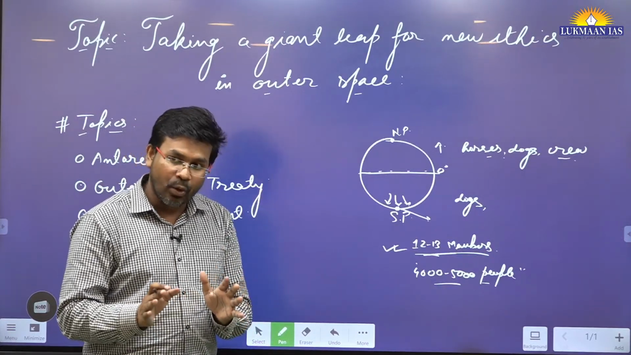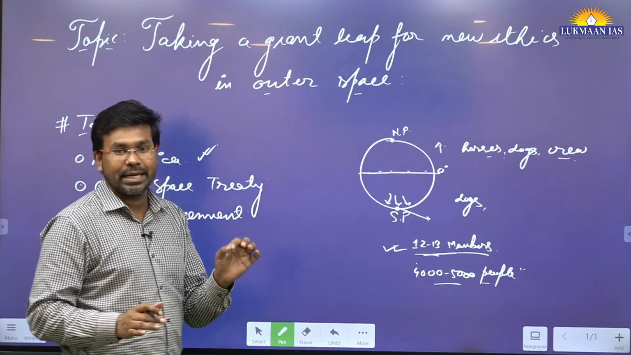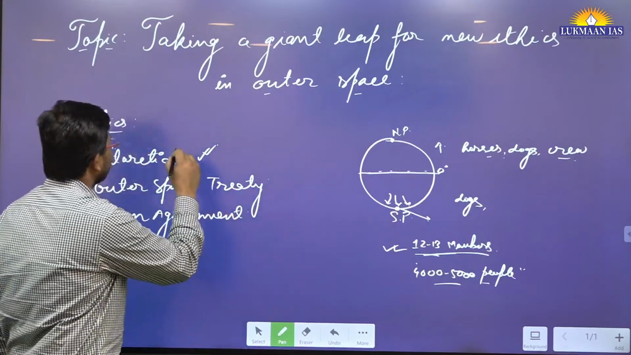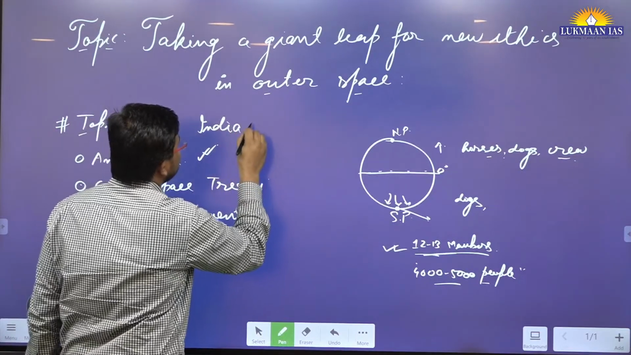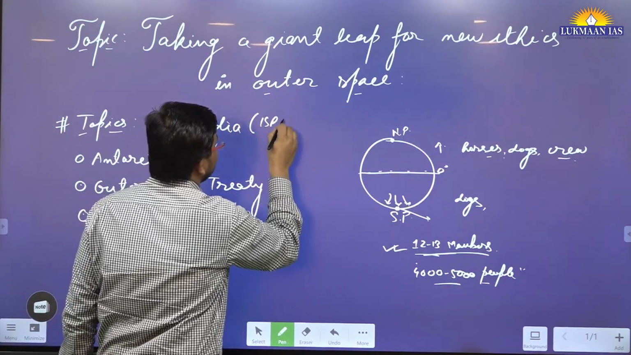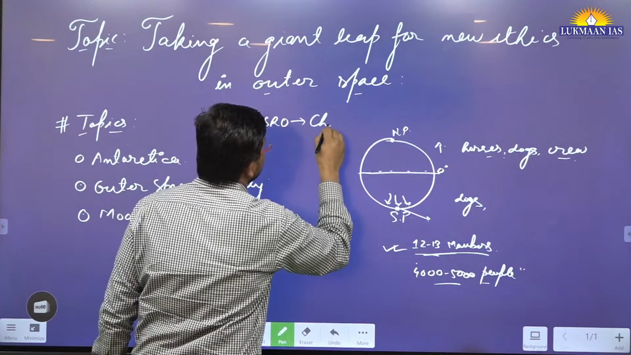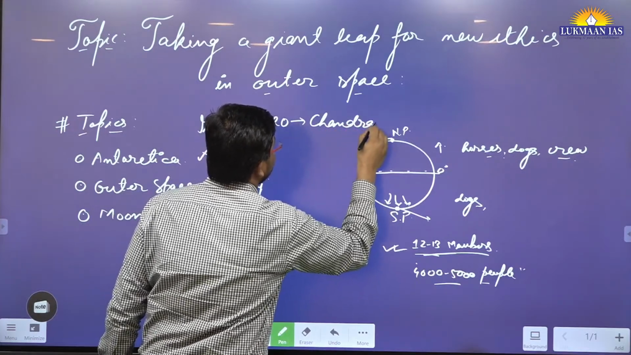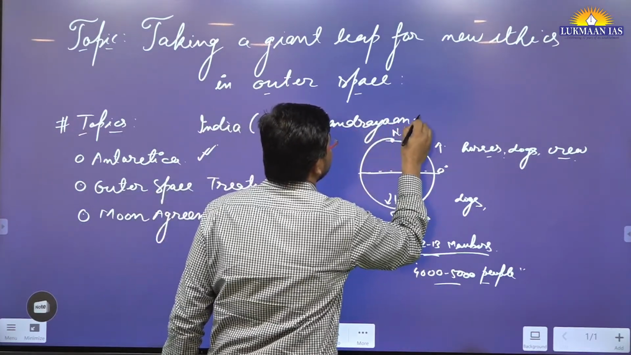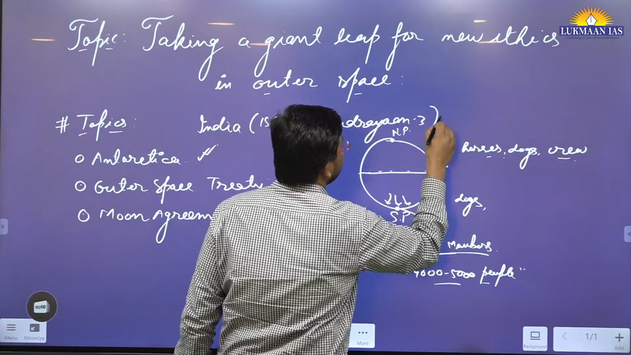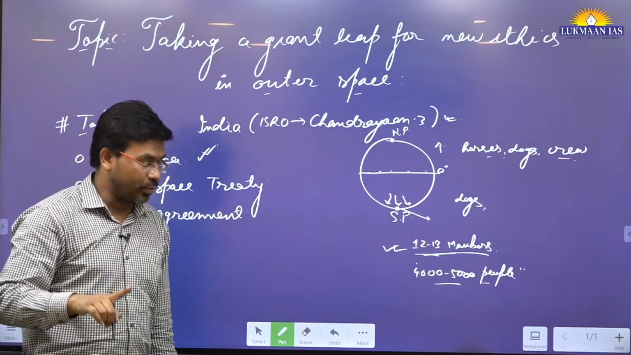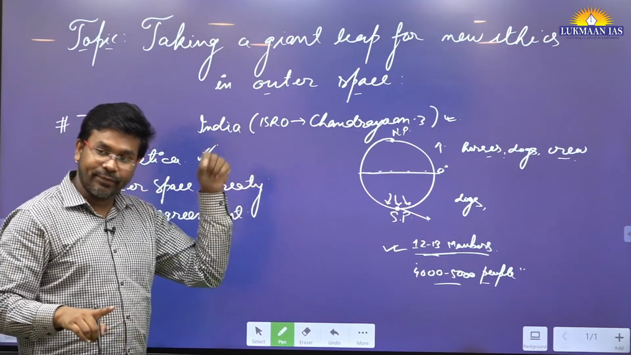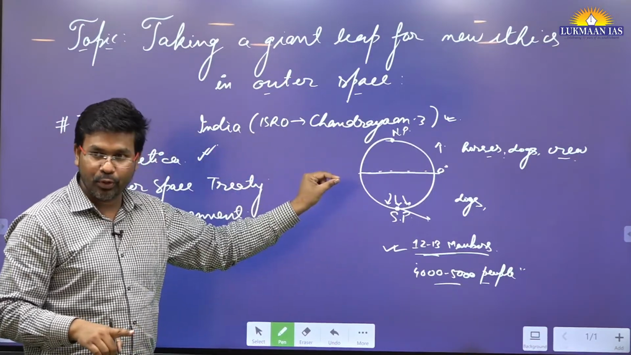Now, having said that, the author has said that recently, the Indian Space Research Organization launched the Chandrayaan 3 mission. Chandrayaan 3 made a soft landing on the South Pole of the Moon, and India was the first country to have landed on the South Pole of the Moon.